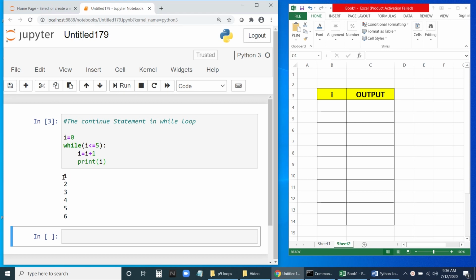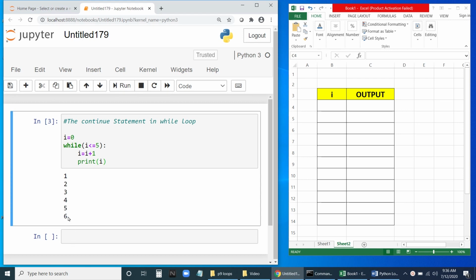And you can see 1, 2, 3, 4, 5, 6. Till 6 it will print, even though we have given 5 here. So what is happening? First I is 0 because we have given I equal to 0. Is 0 less than 5? Yes. So it will enter and it will increment by 1.